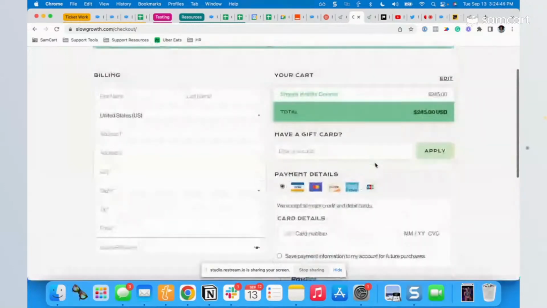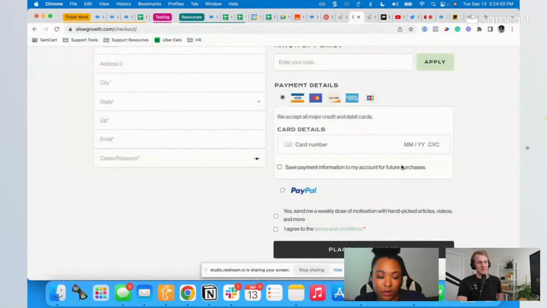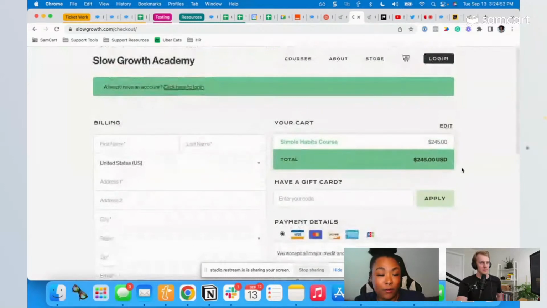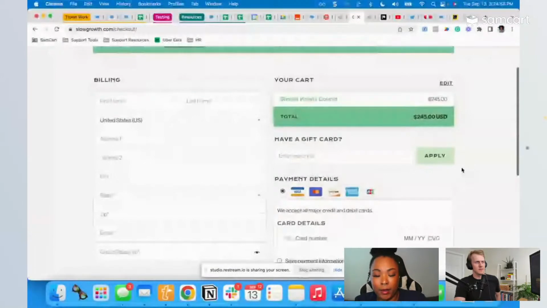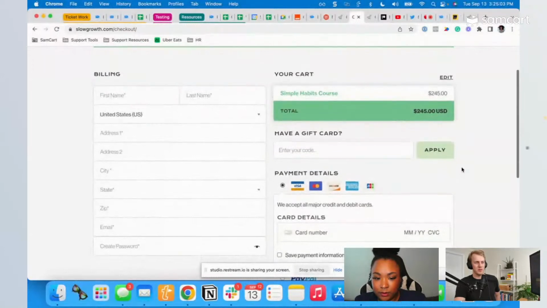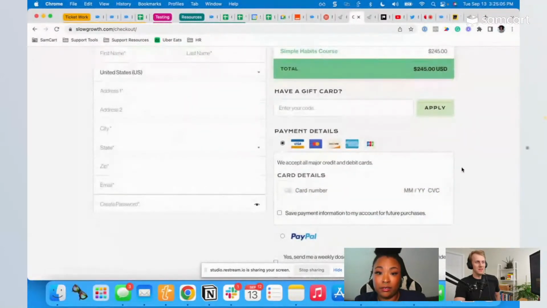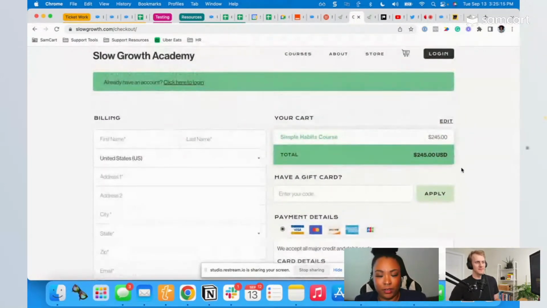And so, he's got a store here. Why are there no opportunities within here? That's one thing I'm noticing: cool, all the information is standard, but there's a lot of room here, more could be happening on this page. And what's our total price? What's the most money that we can pay Matt at this point? At this point, he's only getting $245. And if you're a fan, we're talking 4 million fans at this point in some form or fashion. If I'm like, oh my God, I love that documentary, I want to learn the things, I want to also get into the minimalist lifestyle, I've only got this one opportunity, even though there's more.